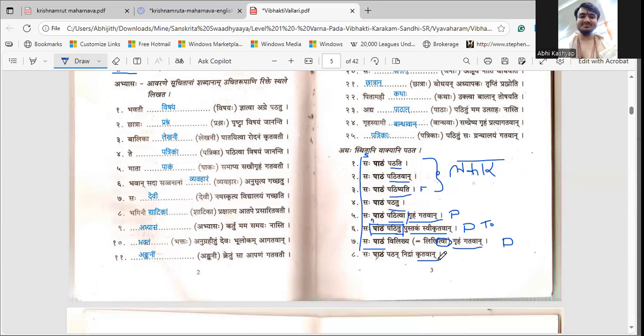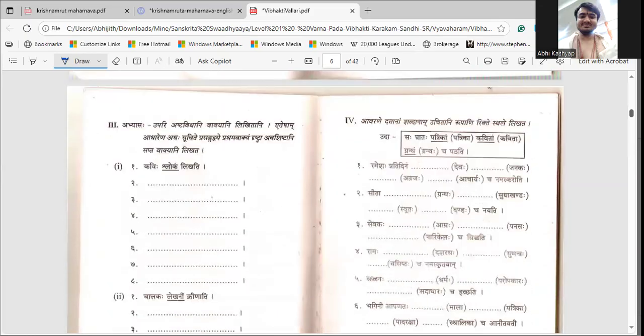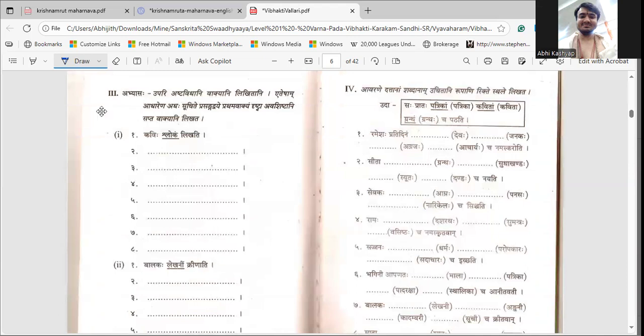So, like this, we have 8 contexts where patham is used. Dvitiya Vibhakti is used. Now, the next exercise, they will change this. That means they will change the karma. We have to write the same 8 forms, but with a different karma. So we will have a look at that. That is the next exercise. See, they have given an example. The instruction is that only. Upari ashtavidhani vakyani likhitani. There are 8 forms, 8 usages.